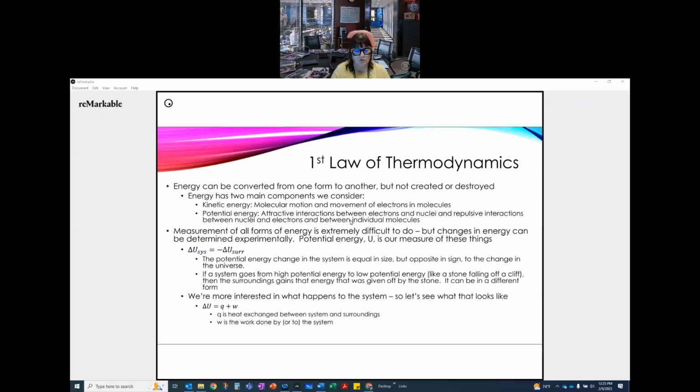In that case, delta U, the change in the potential energy in that system, is equal to Q plus W, where Q is the heat exchange between the system and the surroundings, and W is the work done by or to the system. Okay. So heat and work, and that defines our potential energy.